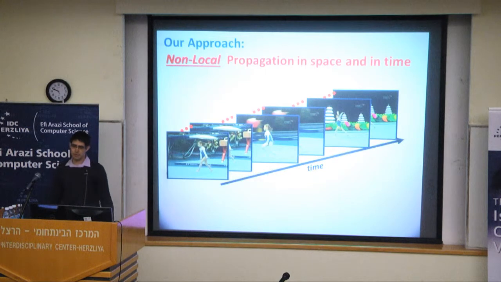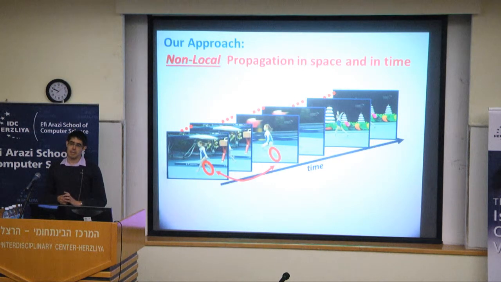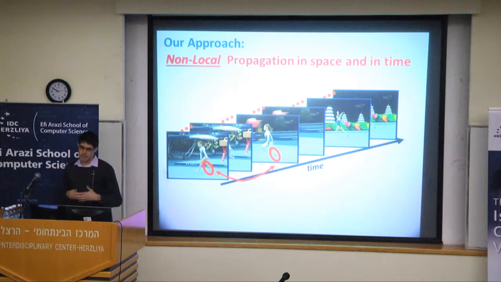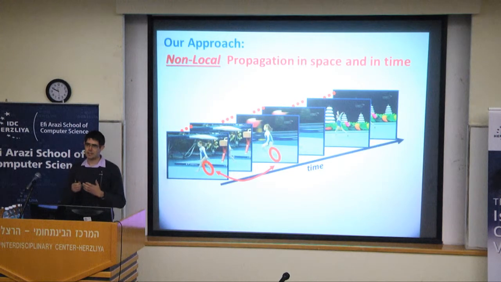So let's take a look at the following video. And here is this region over here, this red region, the leg of the girl. So well, we can find a very similar region to that, also in a very far away frame here, like this red region. Well, these two regions are very similar, so we'd like to propagate information between them. And if we try to do this using optical flow, it would not work, because optical flow would just not get that far. Instead, if we would alternatively look for similar regions based on appearance properties, then we would be able to find these two regions and connect them as neighboring nodes in our graph.